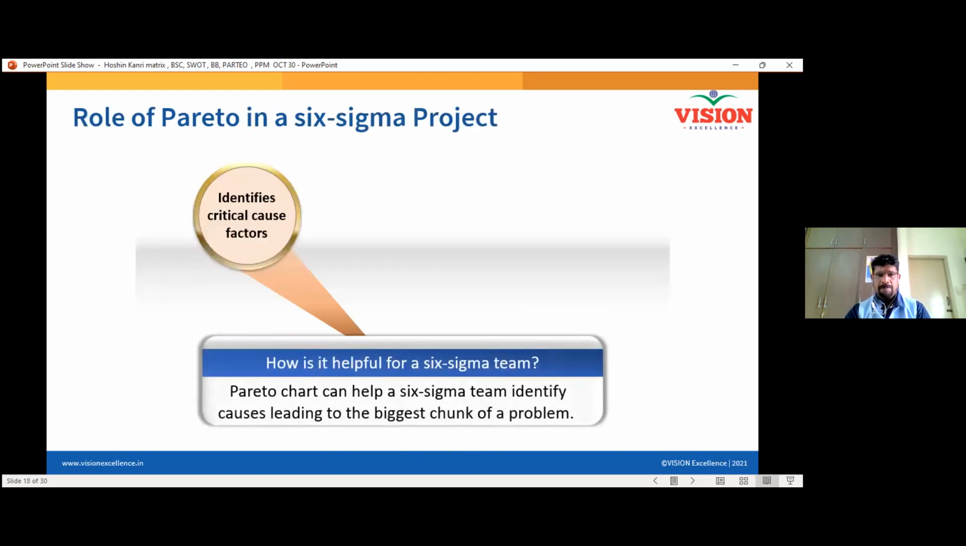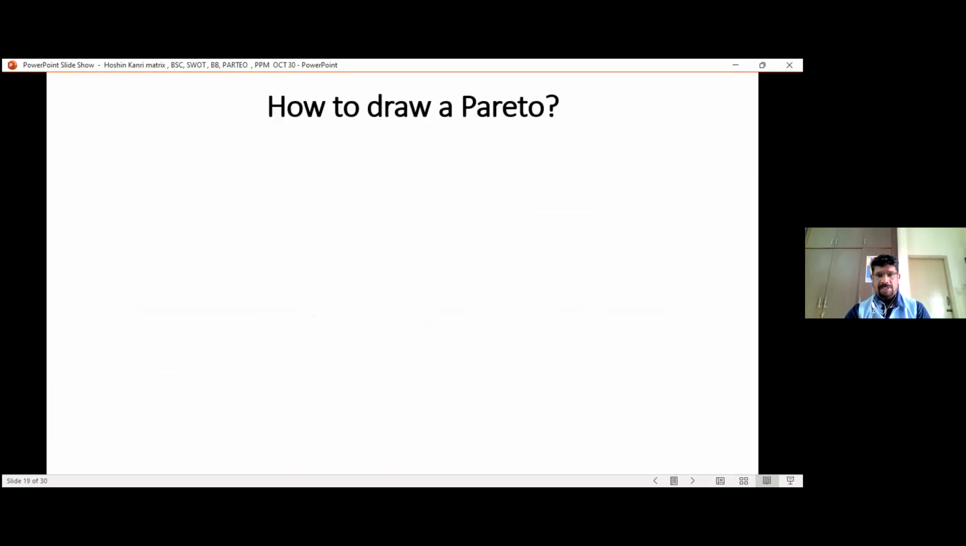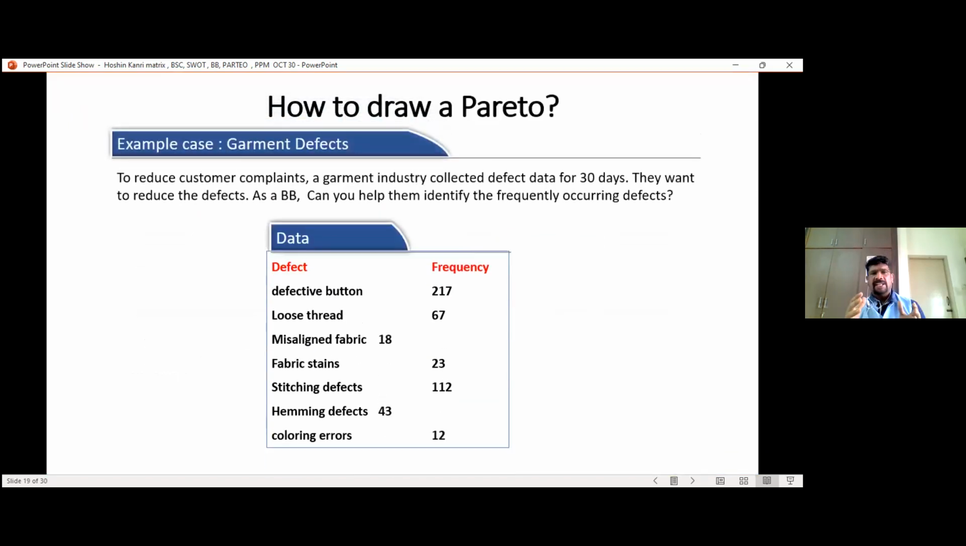do this Pareto. Okay, I will come to this later. Okay, so for that, we take a small example. So I got data from one of my garment industry clients, where I did a project. Okay, they gave me the problems which occur to them regularly, and asked, give us a solution, tell us where we have to focus.